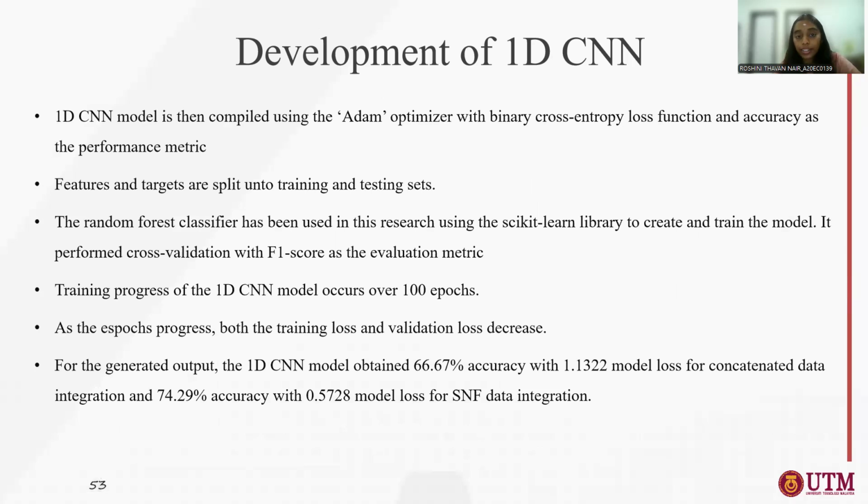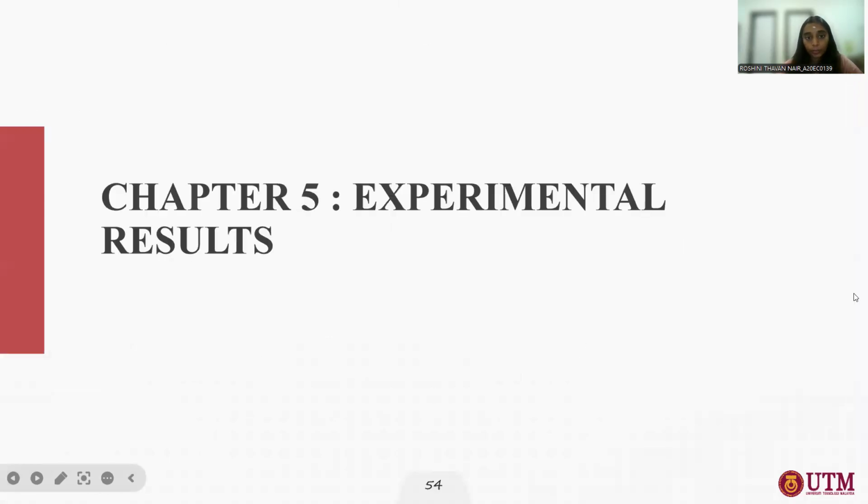So the 1D CNN model is then compiled using the Adam optimizer, with the binary cross entropy loss function and accuracy as the performance metric. The random forest classifier is also used, and we find the cross validation or an F1 score. After we develop the model, the output we get is 66.67% accuracy for concatenated data integration, and for the SNF data integration, we get 74.29%.